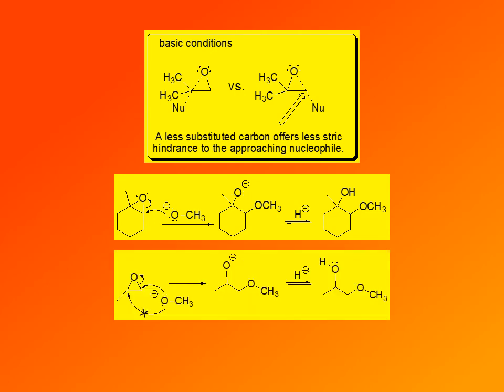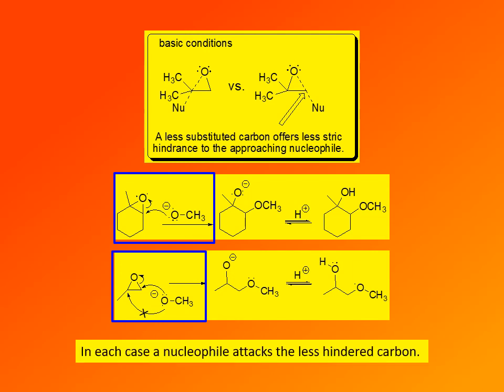In the second example, the same methoxide anion attacks the less substituted, less sterically hindered carbon, and the corresponding product is obtained. So in both examples, there is attack on the less substituted carbon. It's the less hindered carbon that is attacked under basic conditions.